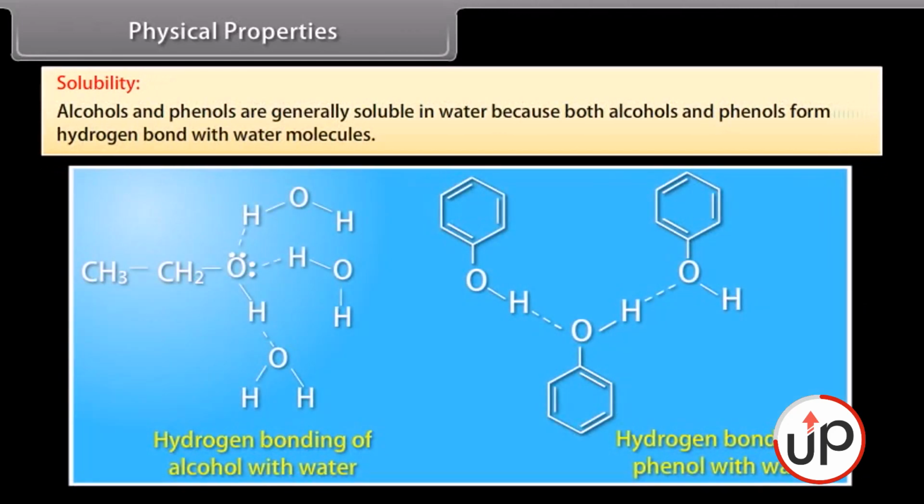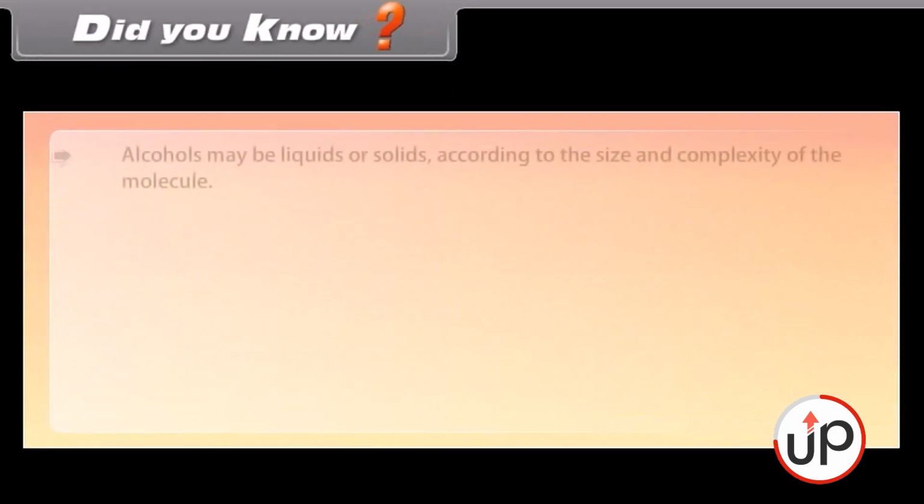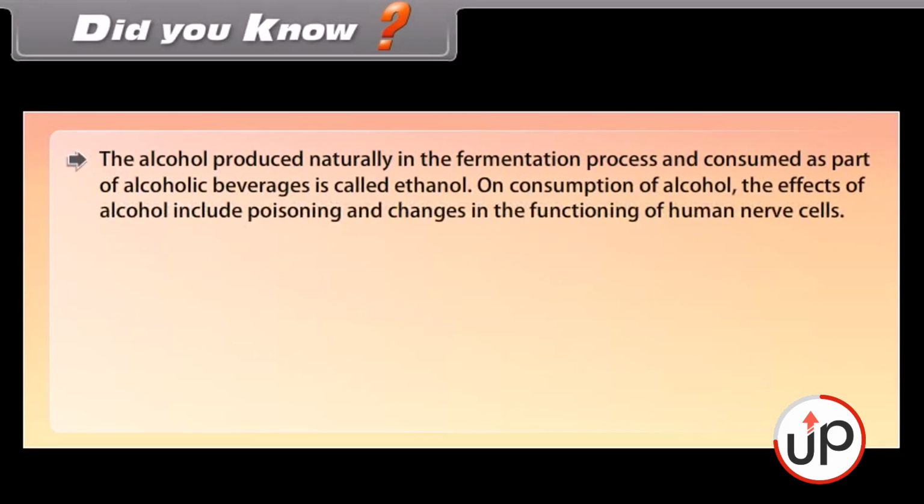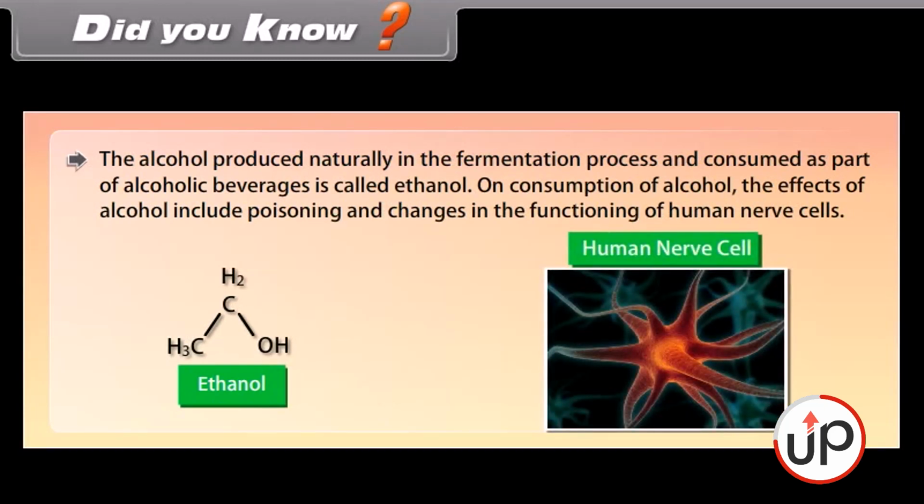Solubility. Alcohols and phenols are generally soluble in water because both alcohols and phenols form hydrogen bonds with water molecules. Did you know? Alcohols may be liquids or solids according to the size and complexity of the molecule. The alcohol produced naturally in the fermentation process and consumed as part of alcoholic beverages is called ethanol. On consumption of alcohol, the effects include poisoning and changes in the functioning of human nerve cells.